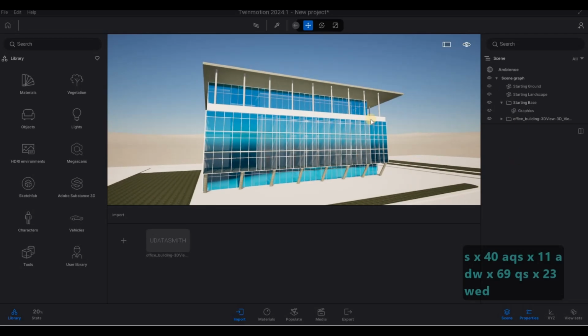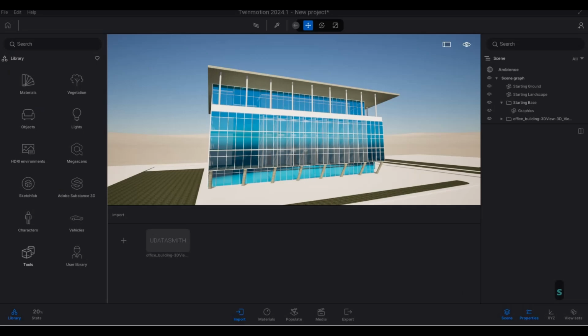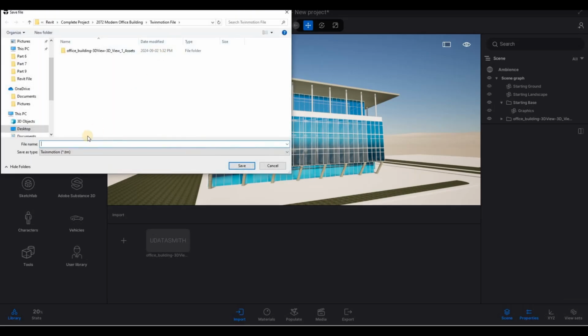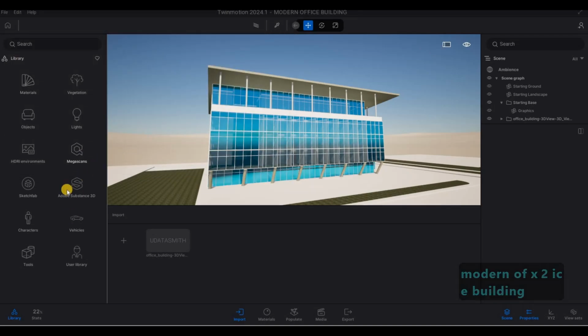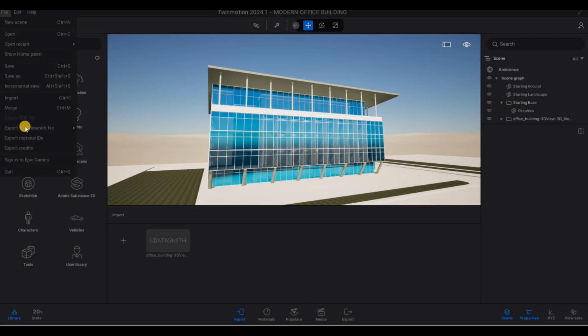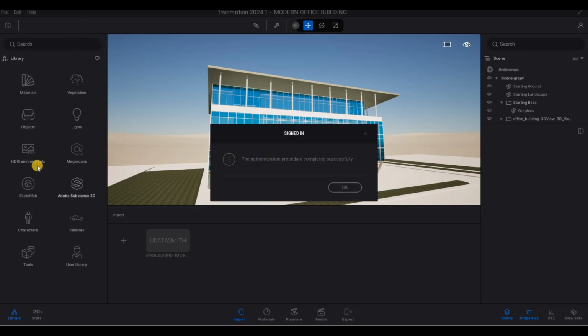And then after that, we need to save this first, save as, and then same location, modern office building. Save it, and then sign in to Epic Games so that we'll be able to use those HDR environments, Sketchfab, Megascans.